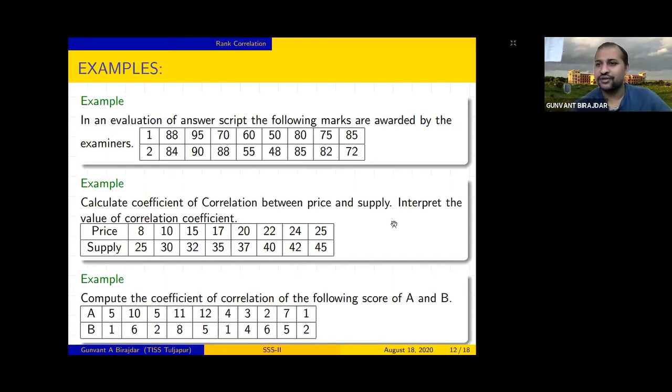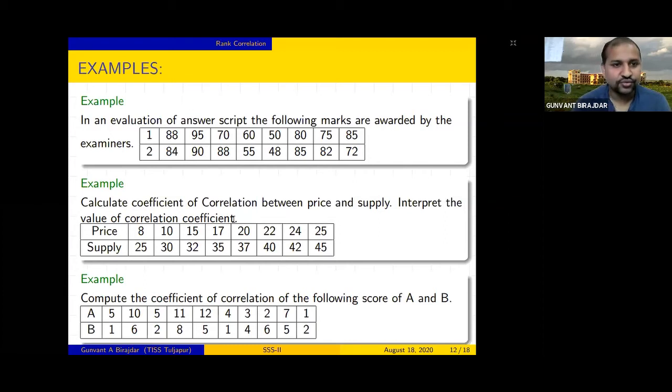Based on R you can tell that, but you cannot say what the cause is, why we got less supply. We cannot say what the reasons are for the price hike. So the correlation coefficient will not explain all these things. Similarly, another example is here. So please try to solve this. You can solve these examples in homework.